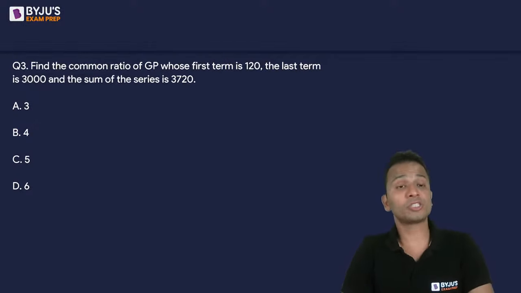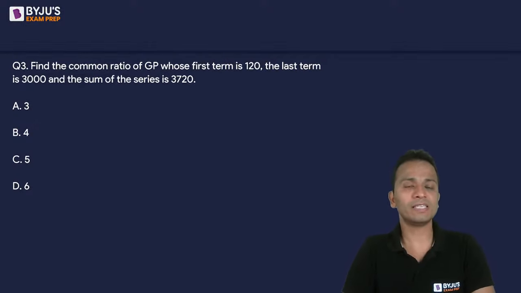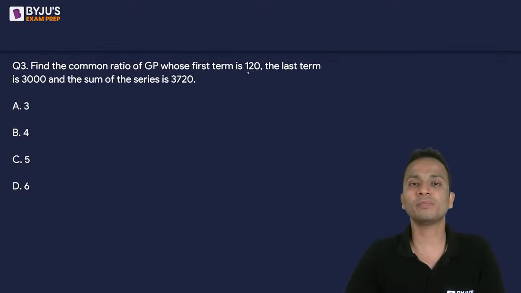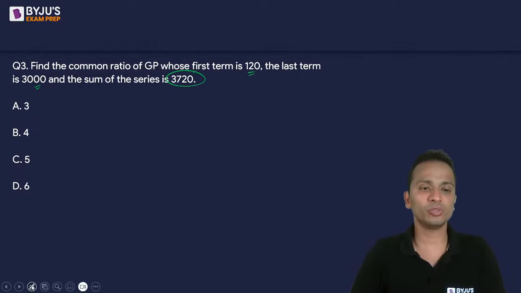A few questions of sequence and series are also included here. So find the common ratio of a GP whose first term is 120, the last term is 3000, and the sum of the series is 3720.